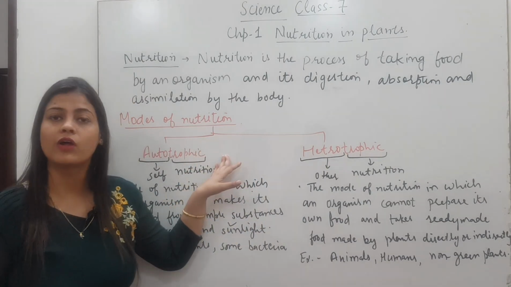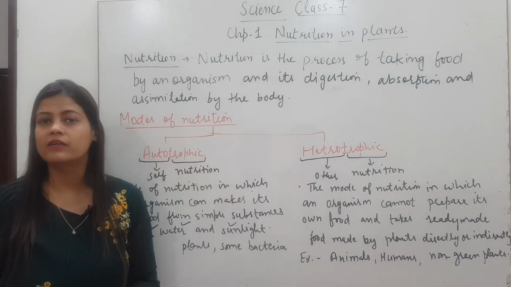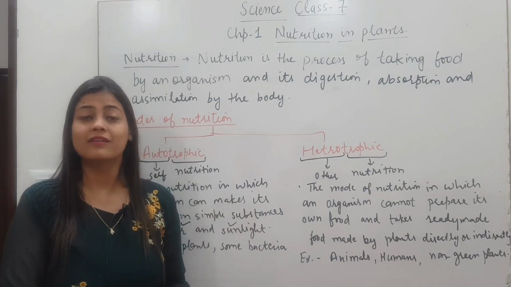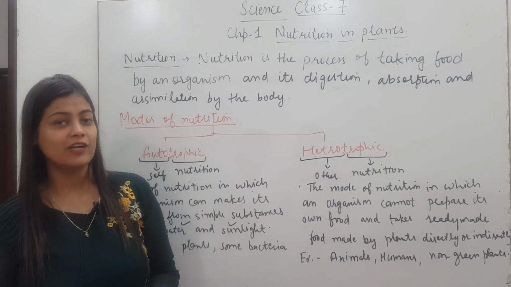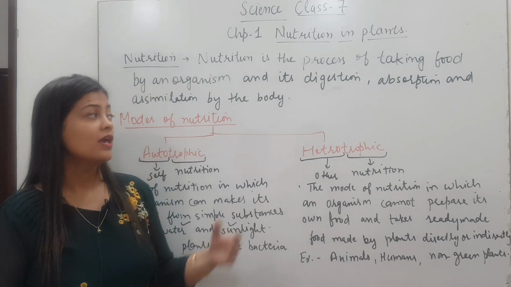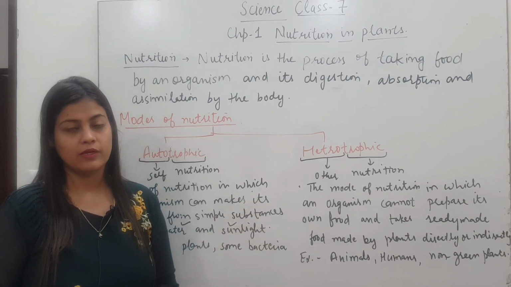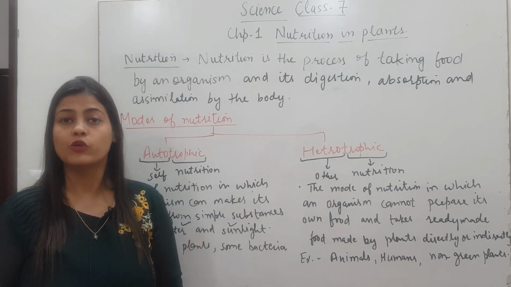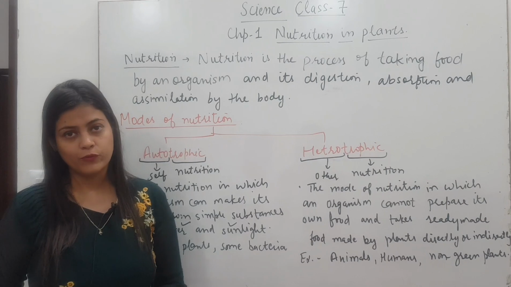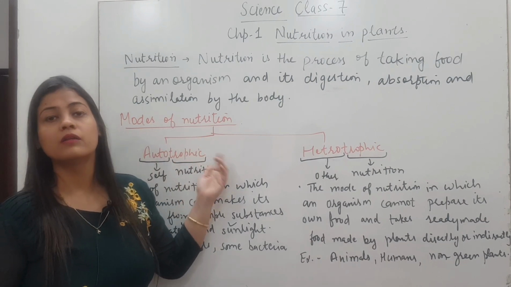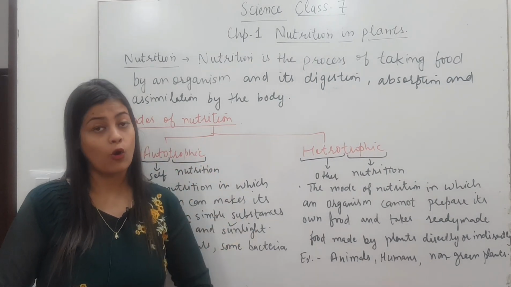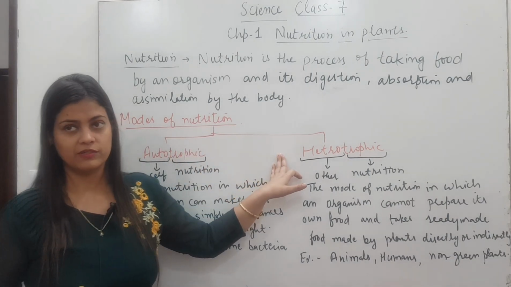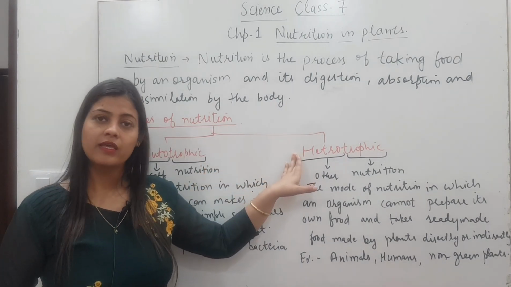Then let's see the modes of nutrition. If we talk about all the living organisms, either the simplest one, which is bacteria, to the most complex one like human beings, we all require food. So bacteria also require food, plants also, animals also, humans also. Depending upon their ability to either prepare their own food or to take food from other organisms, there are two types of mode of nutrition. One is autotrophic and the second one is heterotrophic.